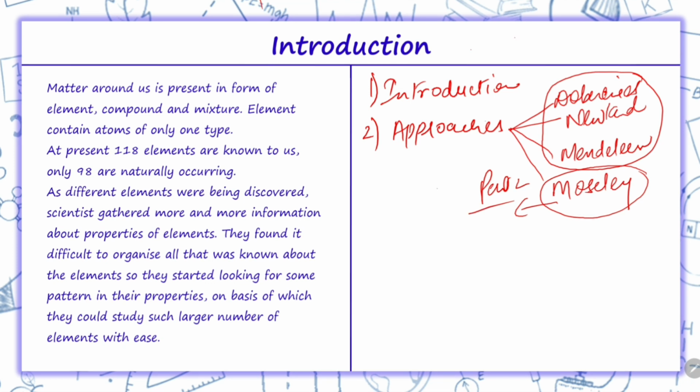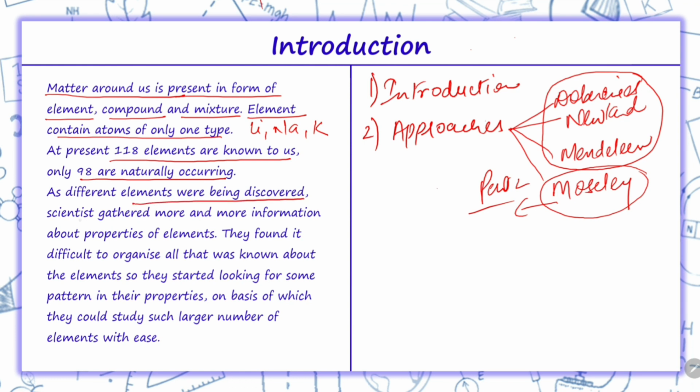Starting with the introduction, matter around us is present in the form of element, compound and mixture. An element contains atoms of only one type, like lithium, sodium, potassium. At present 118 elements are known to us, among which 98 are naturally occurring. As different elements were being discovered, scientists were gathering more and more information about their properties.